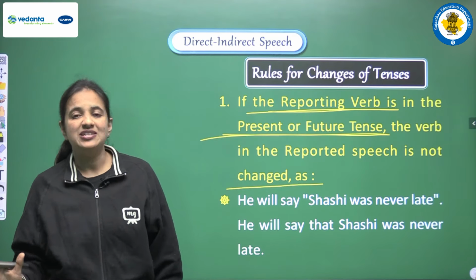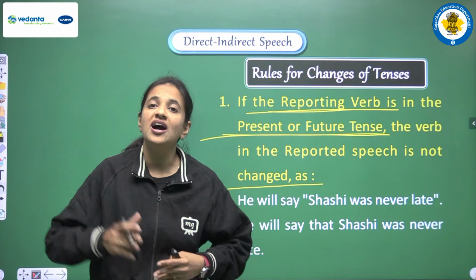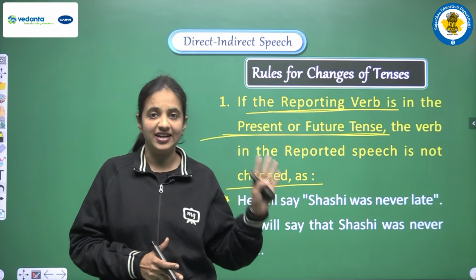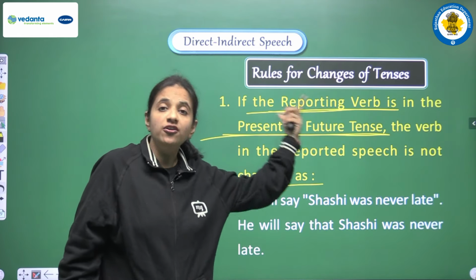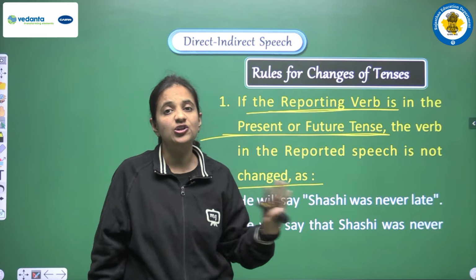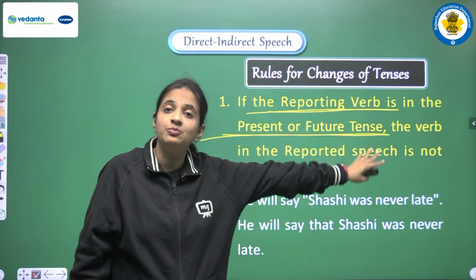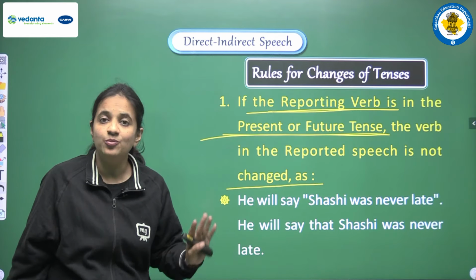So now we have only one option: if the reporting verb is in the past tense, then only we have to make changes in the tenses. But if the reporting verb is in present tense or future tense, then we don't make any kind of change in the tense of the reported speech. Clear? Let's see an example to understand this more clearly.